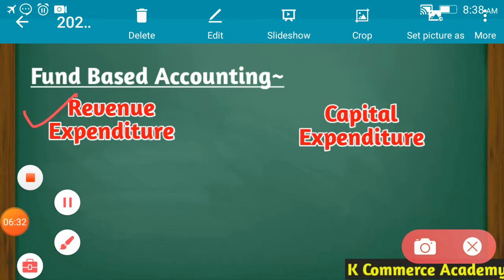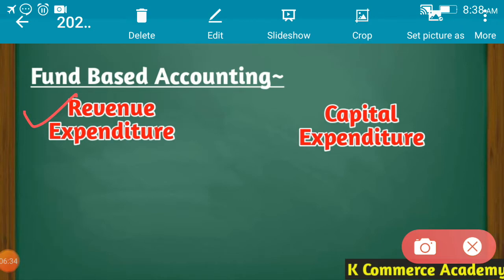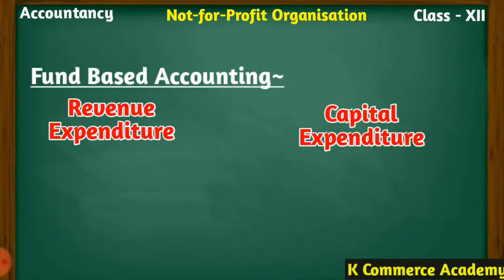While the expenditures where we receive a certain asset are known as capital expenditure. Okay, now from the fund-based accounting point of view, these revenue expenditures and capital expenditures have to be given due consideration.